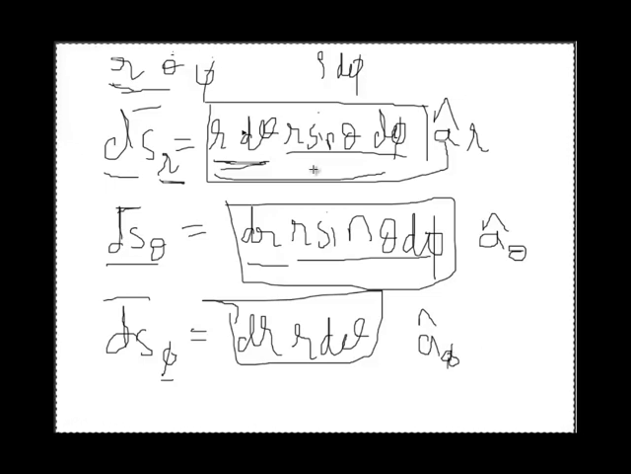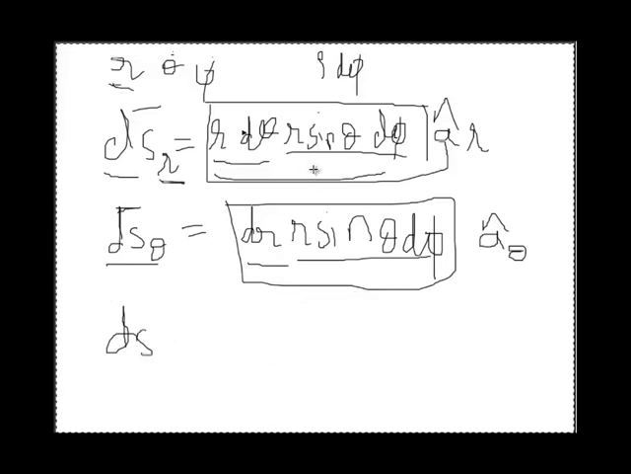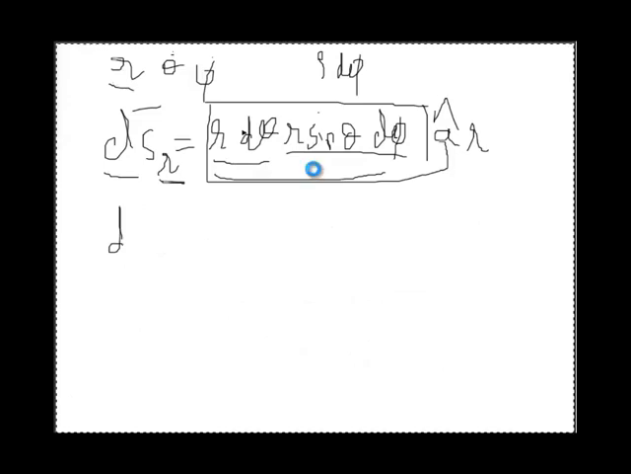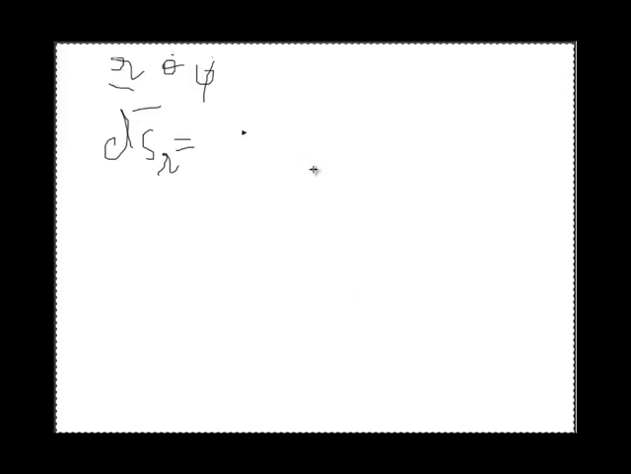Okay, then the next topic is differential volume. This is all about differential surface. The next is differential volume. So differential volume in rectangular system, cylindrical and spherical system. These three topics we have to study. The first is differential volume in Cartesian system, means rectangular system.